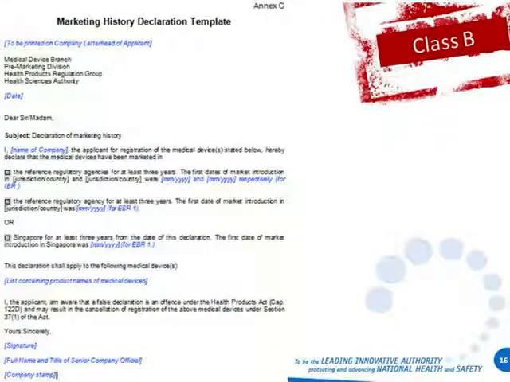A screenshot of the marketing history declaration is shown on the slide for your reference. For a clearer copy, kindly refer to Annex C of your handout. In addition, note that this declaration is to be duly completed and signed by the local applicant.